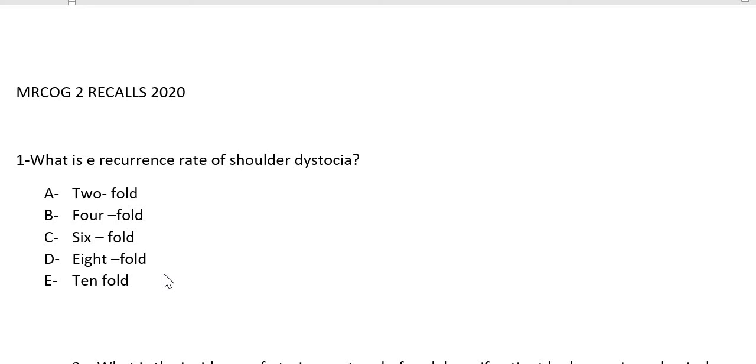But then in the middle of the guideline they have written that the risk of having this recurrence is tenfold, 10 times higher, not 10%, tenfold higher. Once she had this shoulder dystocia, she's going to have a 10 times higher chance as compared to the general population. The problem with shoulder dystocia is that there are very poor predictions about it because the factors are not very specific. So it can occur in any pregnancy.